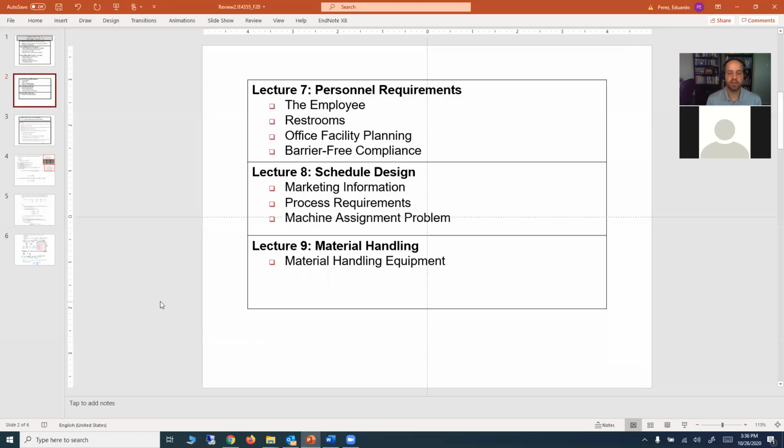Then lecture 7, we talk about personnel requirements. So we talk about the employee and what are the things that we need to take into account when designing a facility. We discuss the requirements in terms of the restrooms. We also discuss the requirements in terms of office facility planning and barrier-free compliance. In this lecture, we also learn how to design parking for a facility.